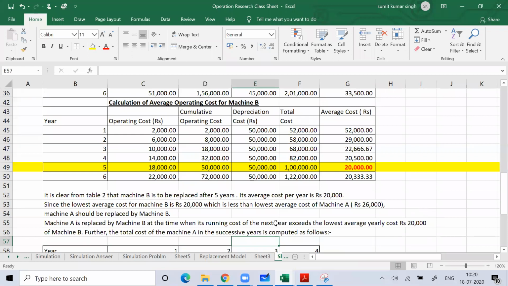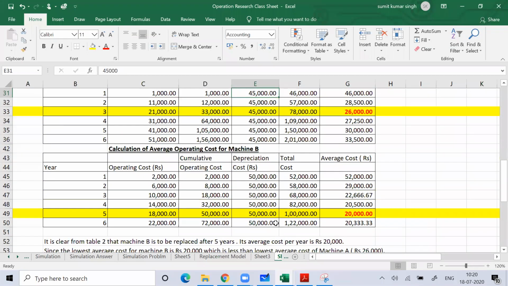Now the question comes, can you replace machine A by machine B? Yes. Why can you replace machine A by machine B? Because the average cost per year of machine B is 20,000 rupees, which is less than the average cost per year of machine A, which is 26,000 rupees. It means that you should replace machine A by B.